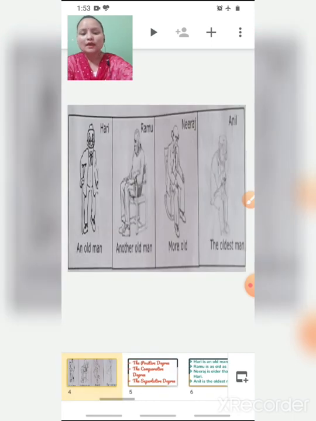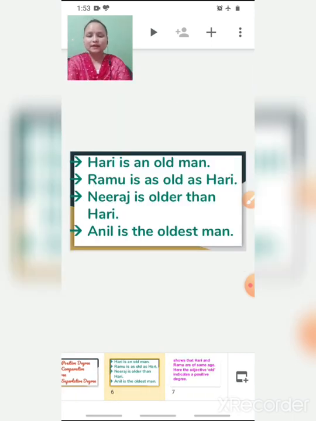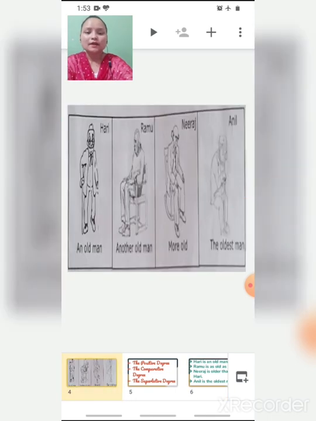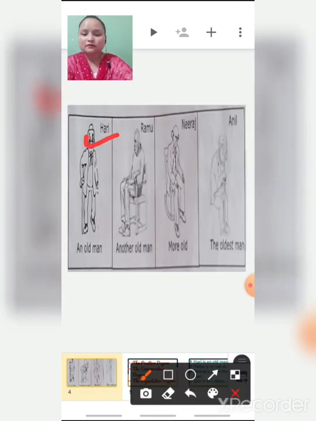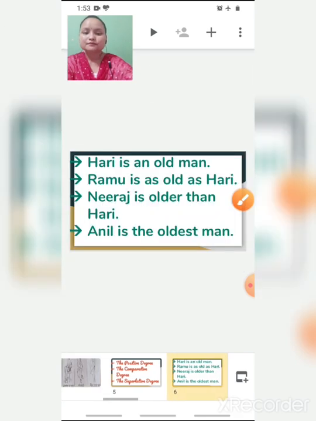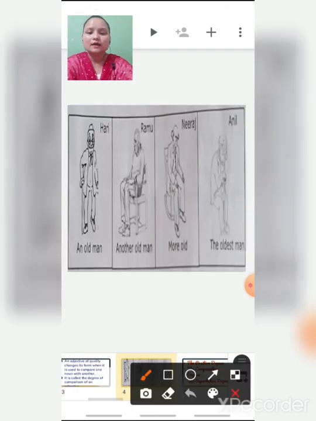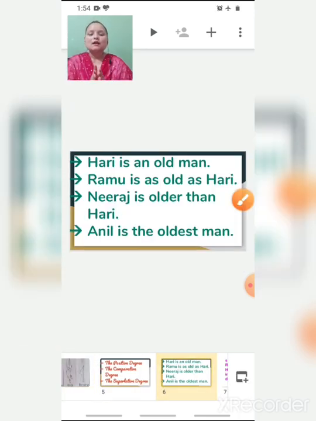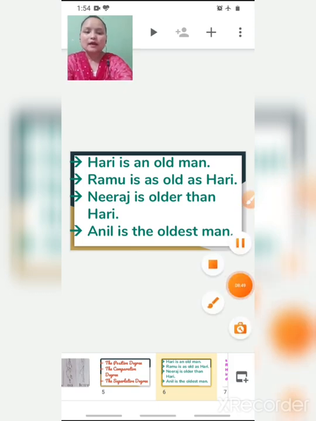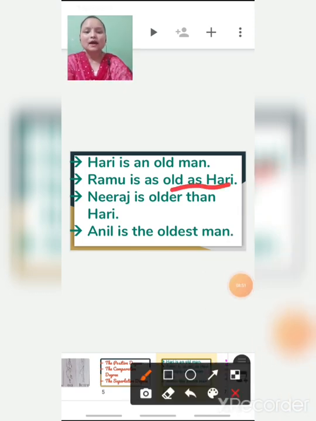So here I have shown you a picture, children, right? Hari is an old man. Then Ramu is as old as Hari. Like Ramu, another old man, that means Ramu and Hari are of a similar age group. Ramu is as old as Hari.